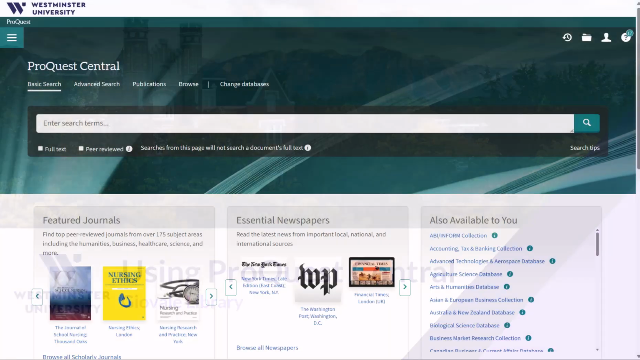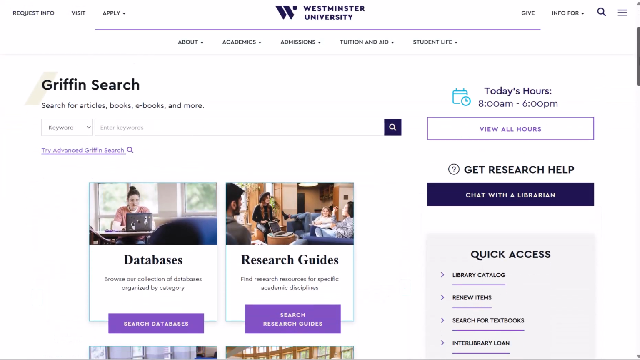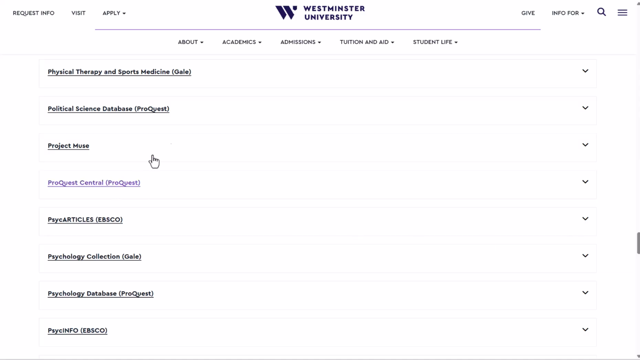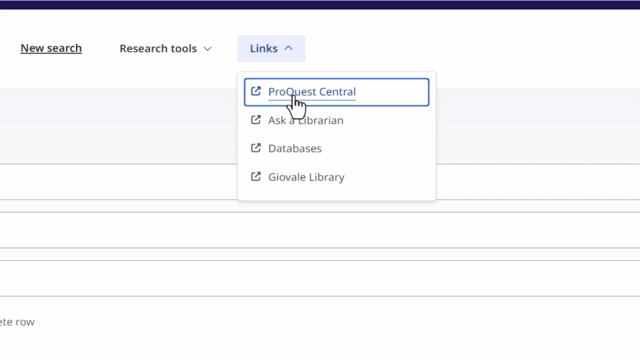ProQuest Central is a general library database that aggregates many sources you may not find in Griffin Search. You can access ProQuest Central on the Databases page, which is linked on the library's homepage, or by clicking ProQuest Central in the Links drop-down menu in Griffin Search.